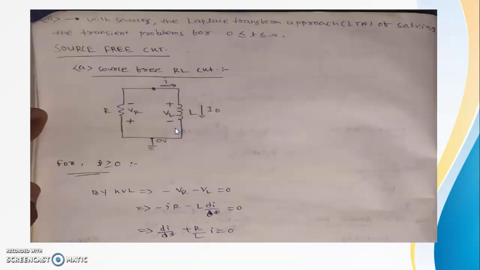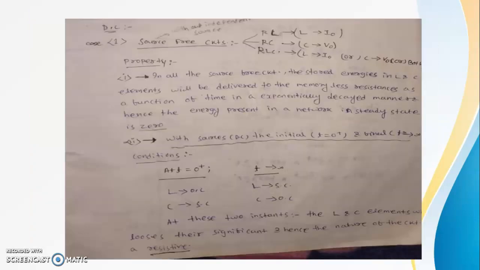is zero. Here is how we can see it: our parents are our sources, and our brothers and sisters are like the inductor, capacitor or resistor. For example, take the voltage source and current source as mother and father, the inductor or capacitor as sister, and the resistor as brother.